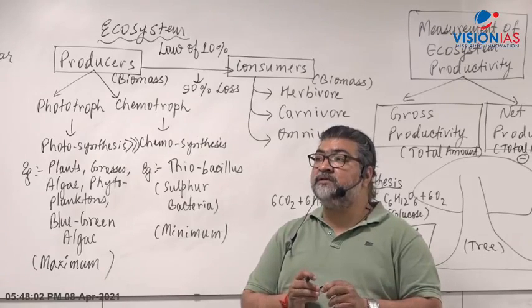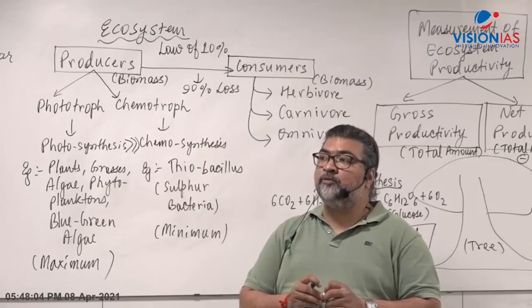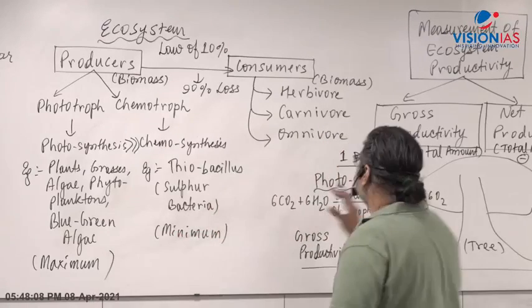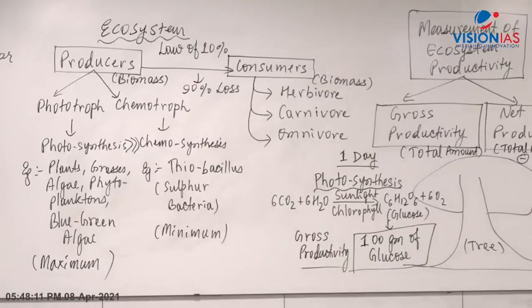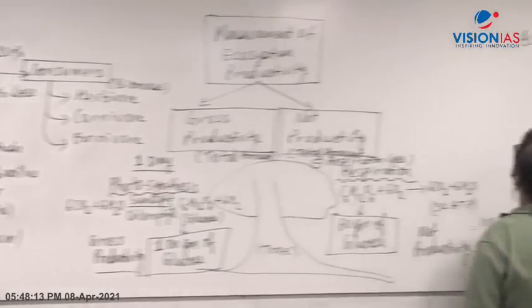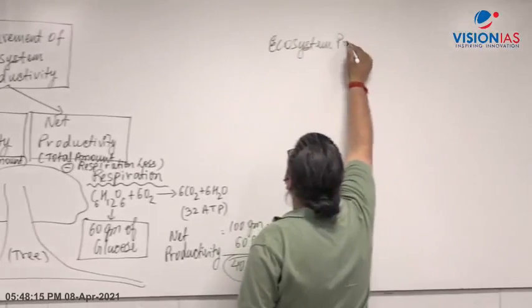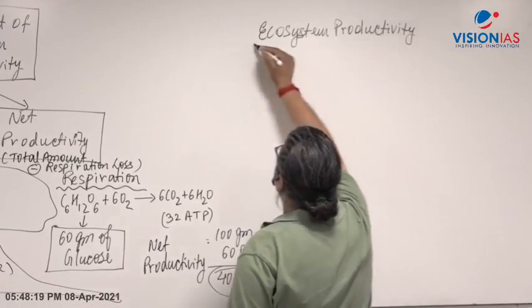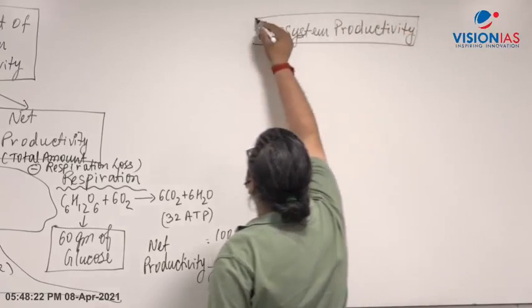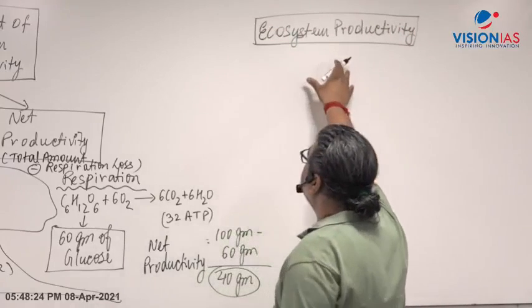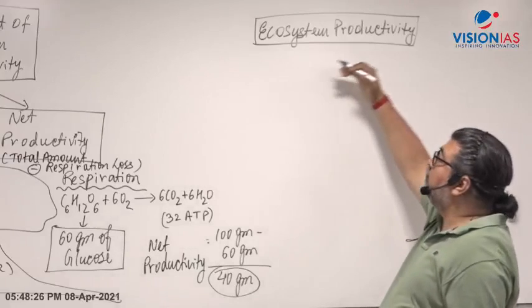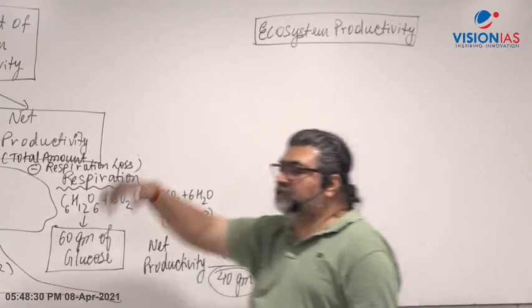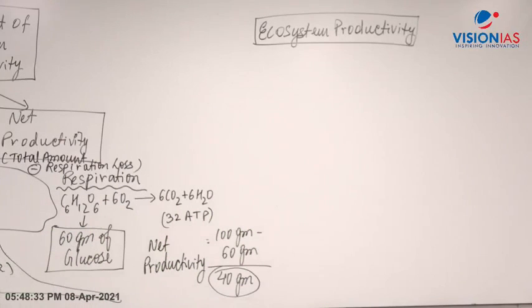Like Purvi has asked, her question is what kind of biomass is generated by chemotrophs. It's a very minimum amount. Now let's understand what happens in the ecosystem. You'll understand very clearly when we do the measurement of productivity in the ecosystem. First it will be at the level of producers, then it goes to the level of consumers. So now you can write.